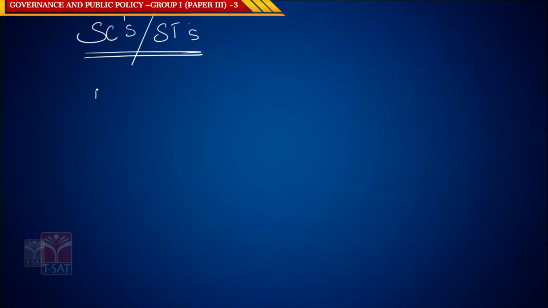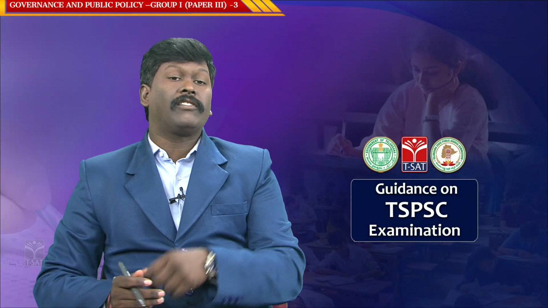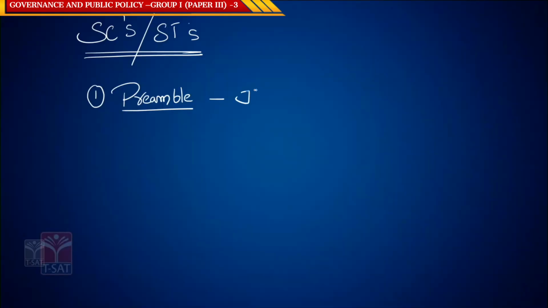The first safeguard we have to start with in the constitution is the preamble. If you look into the preamble, it provides three types of justice to all the people, including your SCs and STs.